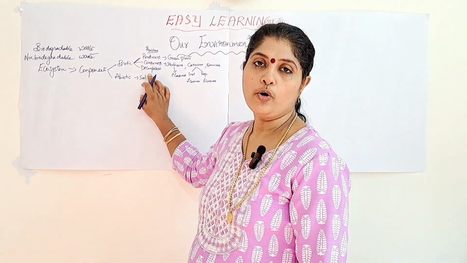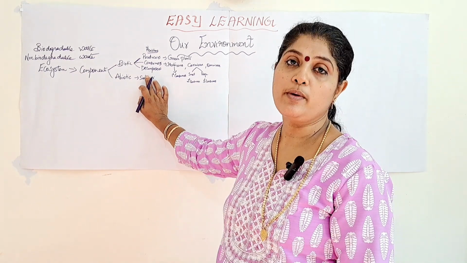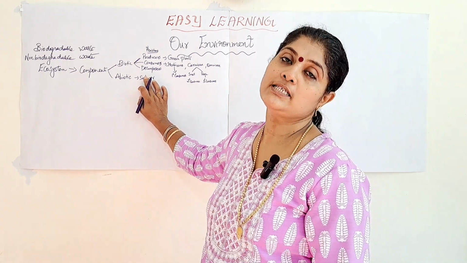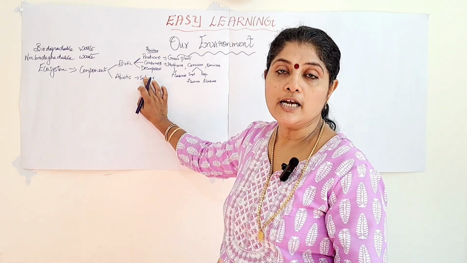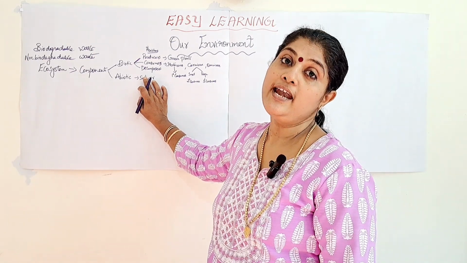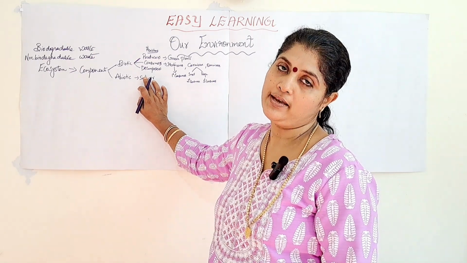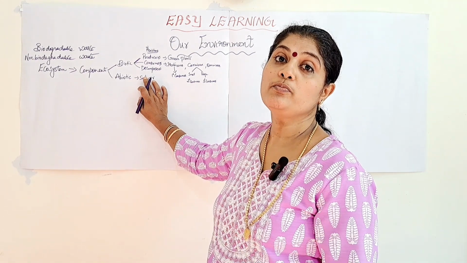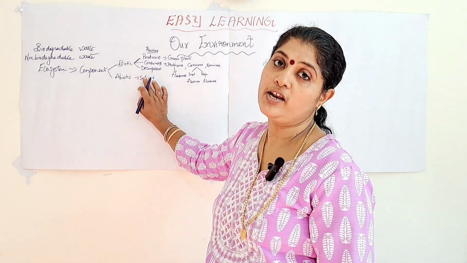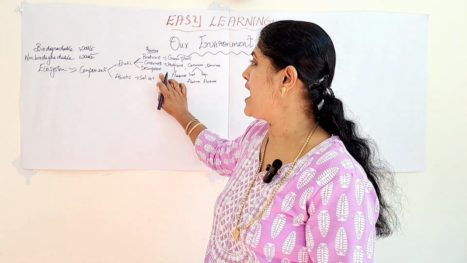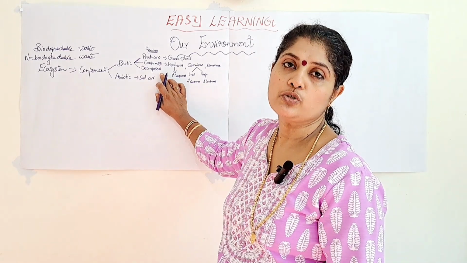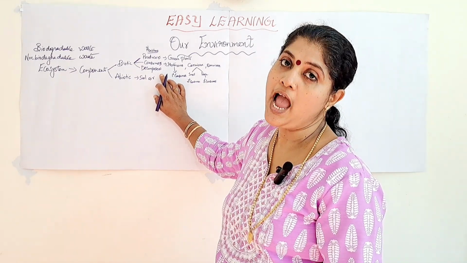So now we will move on to decomposers. Decomposers means the organisms which depend upon or consume the dead remains of organic matter. That is, they consume the dead organic matter for their survival. So such organisms are known as decomposers. Simple examples are bacteria and fungi.